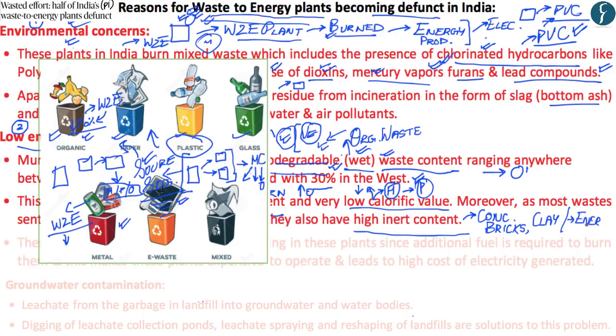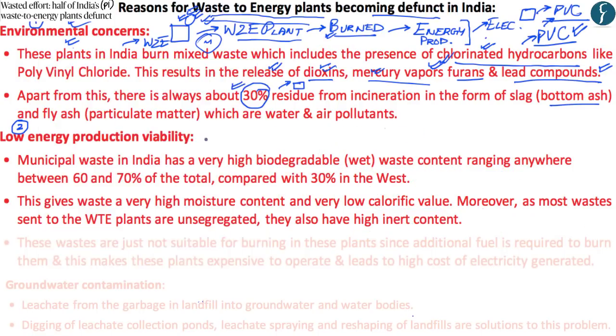And again, one of the main reasons as to why we have such high inert content within the municipal waste within India is because there is no form of source segregation. Now, because of both of these reasons, waste to energy plants within India have low energy production viability, whereby the amount of waste which they are burning produces a low amount of energy. And what this means is that waste to energy plants within India have low efficiency.